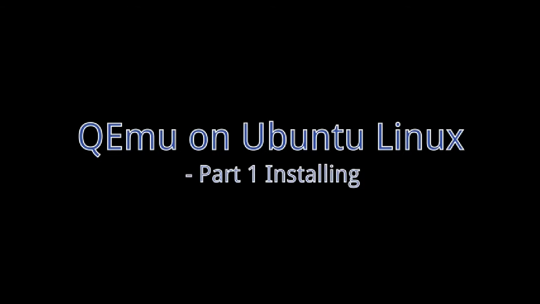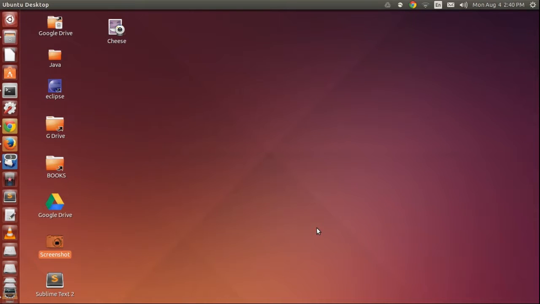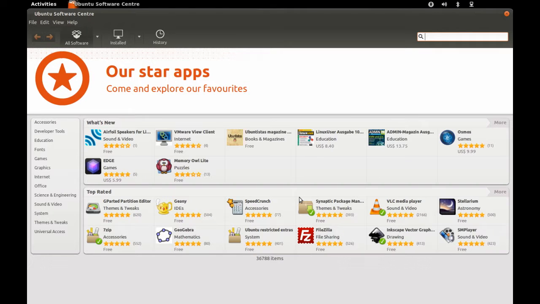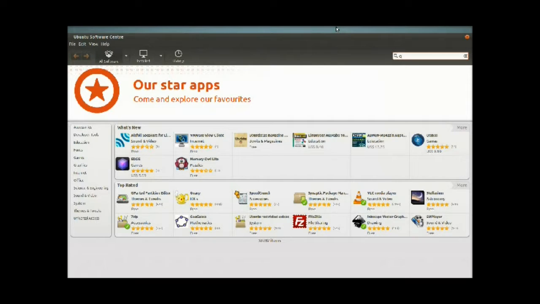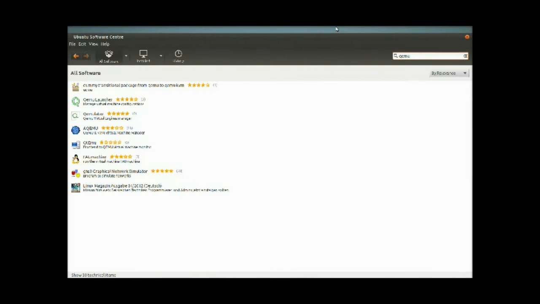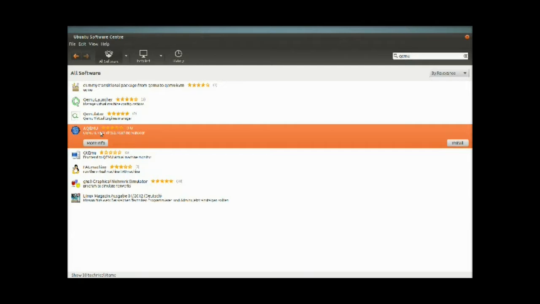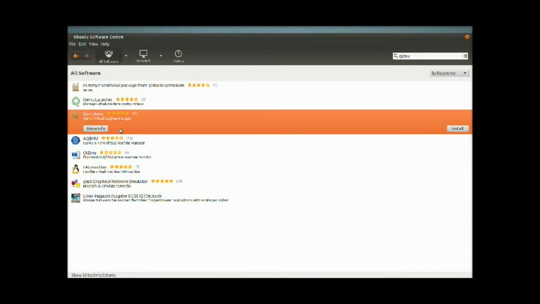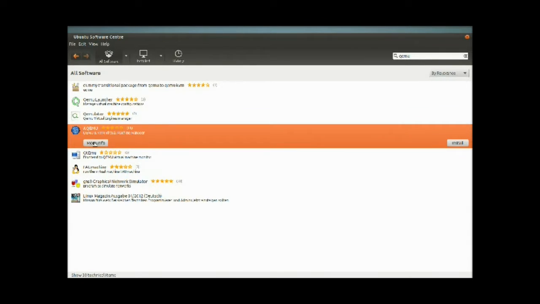Okay, so we're going to install qemu in Ubuntu Linux. The first thing to do is to open Ubuntu Software Center and type in qemu. The version I'm going to choose is aqemu. There are others there, you can try them if you like, but the one I'm going to install is aqemu.